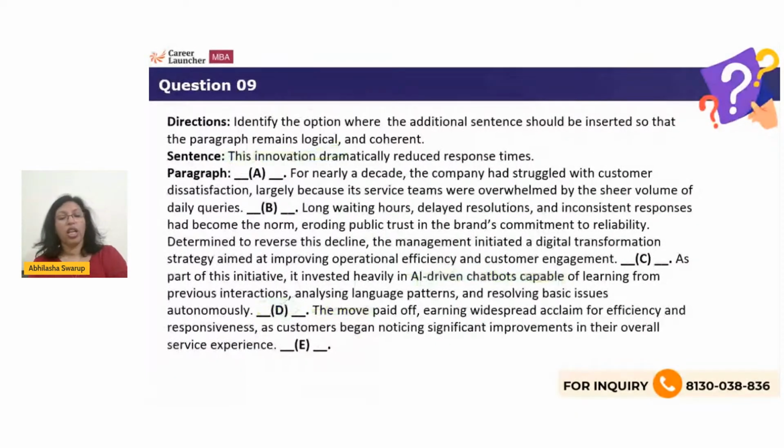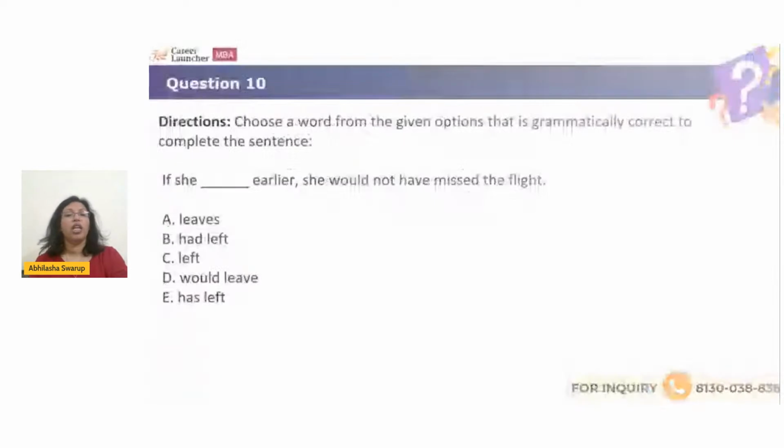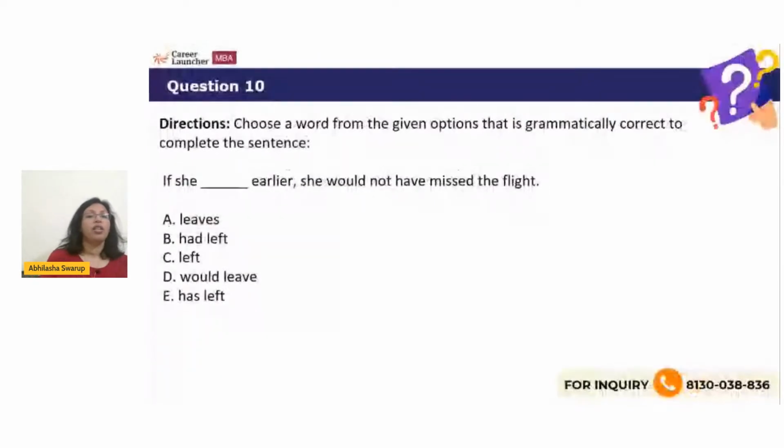All right, let's look at the last question for the day. Question number 10. If she dashed earlier, she would not have missed the flight. Leaves, had left, left, would leave, has left. Again, this is a question of conditional. Very simple. This is the third conditional. Remember, would not have missed.